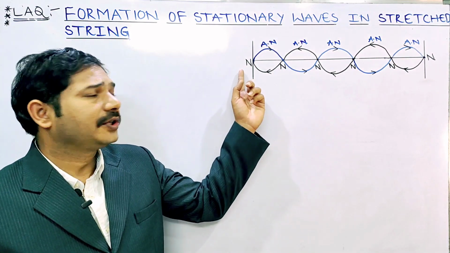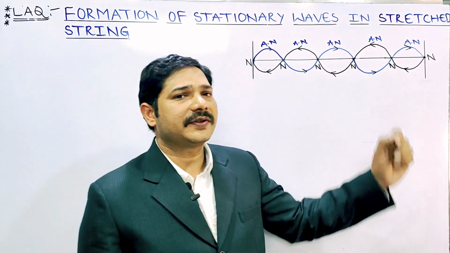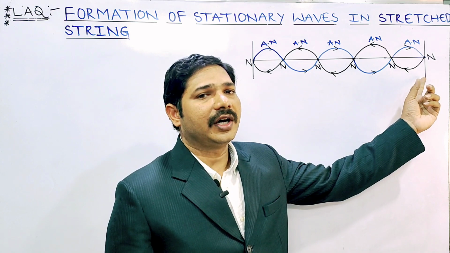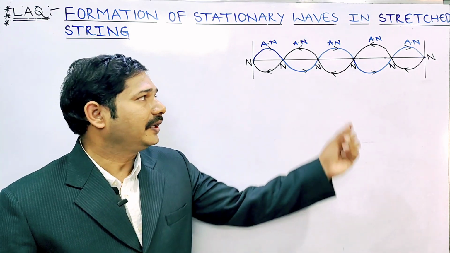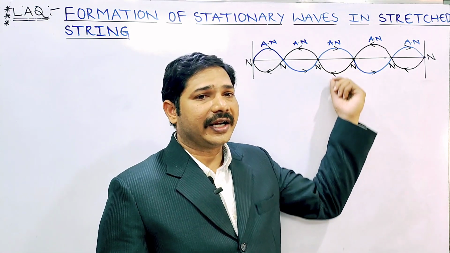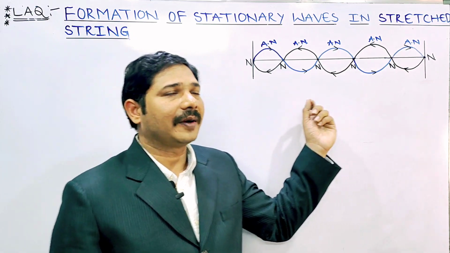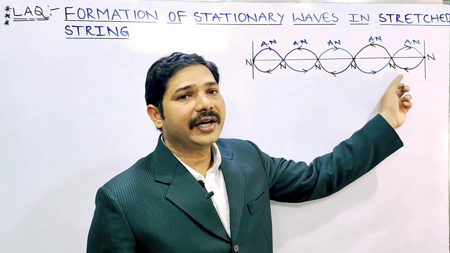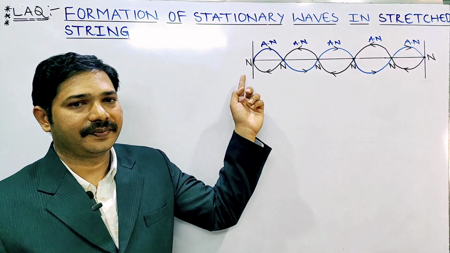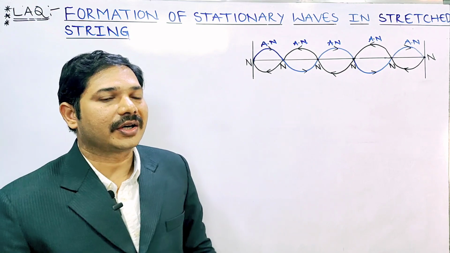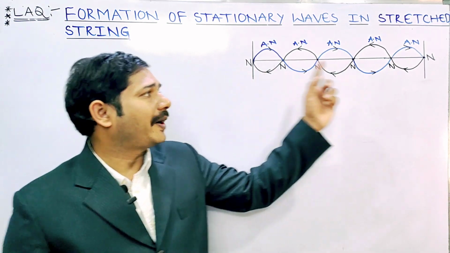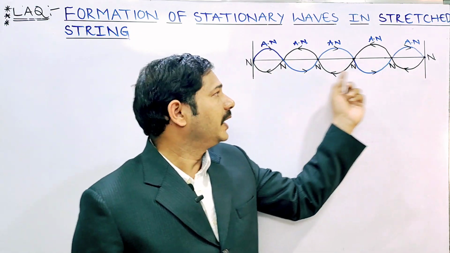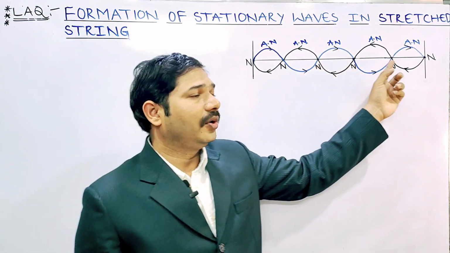For the string, consider a string fixed between two rigid supports, and the string is plucked at right angles at the midpoint. One transverse wave travels and gets reflected from the other end. These two transverse waves are superimposed. At fixed points, nodes are forming. Here node, here also node, node, node, node.